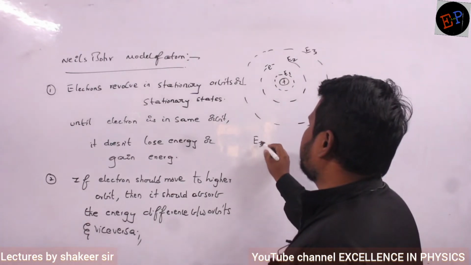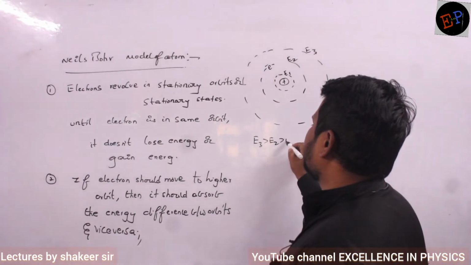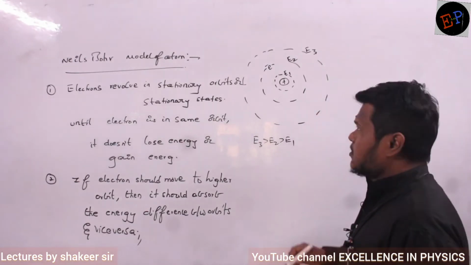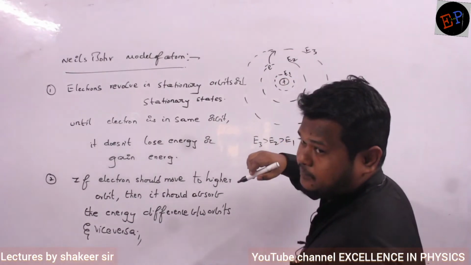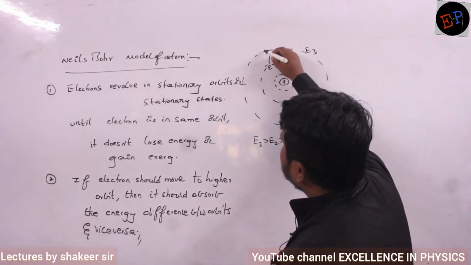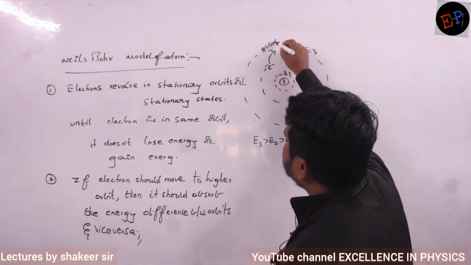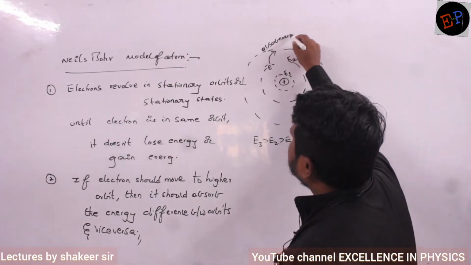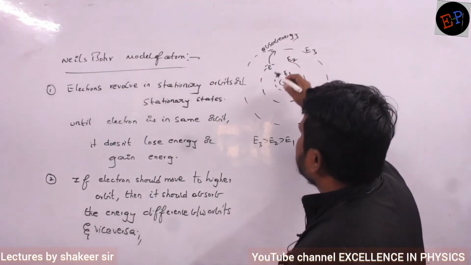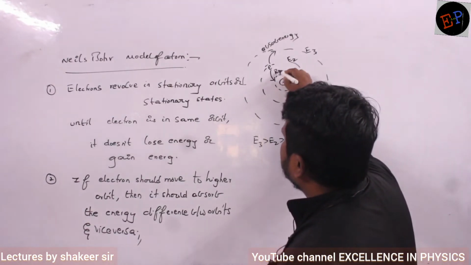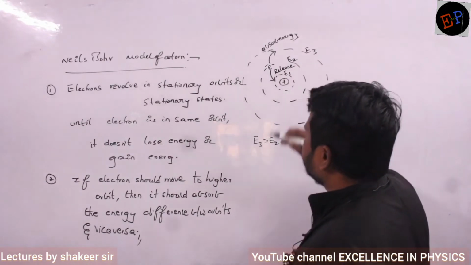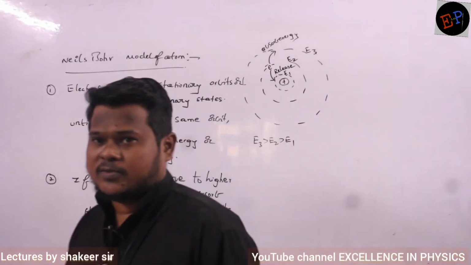Definitely E3 is greater than E2 is greater than E1. Clear, no? So if the electron should travel to the third orbit, then it should absorb energy. Okay. Same electron, if it should come to the first orbit, it should release energy. Understood?